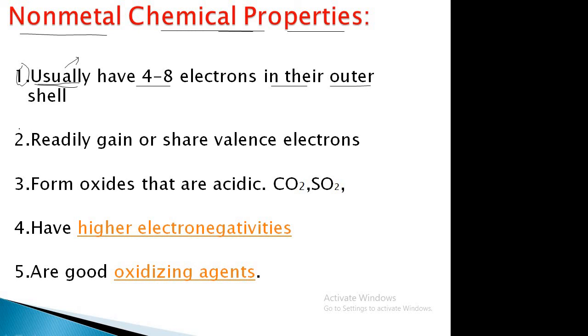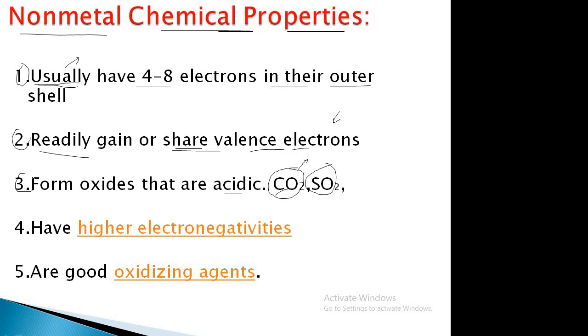Clear? Then the second point, readily gain or share valence electrons. Non-metals have a tendency to gain electrons, as the non-metals are electronegative. So they can either gain the electron or share the electron. This is the second property of non-metals. Then come to the third point, form oxides that are acidic. The oxide formed by a non-metal is acidic in nature, like carbon dioxide is acidic in nature, sulfur dioxide is acidic in nature. Okay, this is the third point.